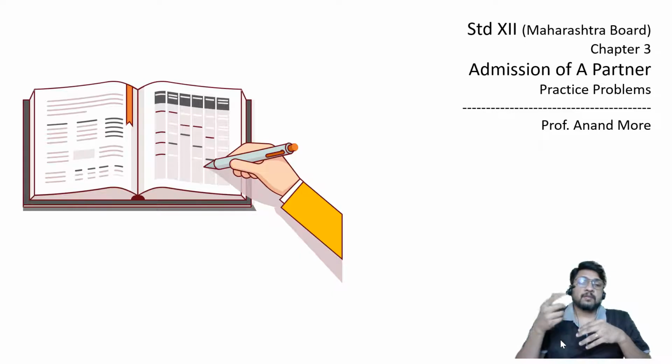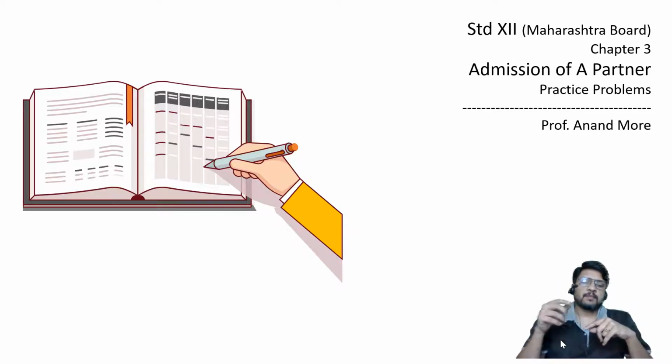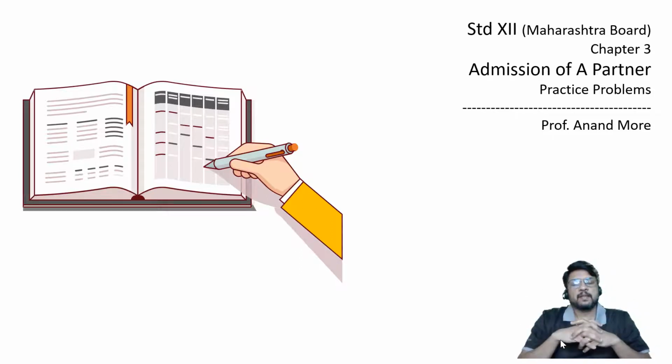We have seen a lot of different treatments of goodwill brought in cash, that is premium method, two entries: cash account debit to goodwill account, debit to old partners' capital in sacrifice ratio. Goodwill brought in cash but either full goodwill is withdrawn or part of the goodwill is withdrawn. So there are three entries. First two entries common: cash account debit to goodwill account, debit to old partners' capital in sacrifice ratio, and then whatever goodwill is withdrawn, that much will be again the partners' capital account debit to cash or bank account, because goodwill is withdrawn by them, so cash is going out.